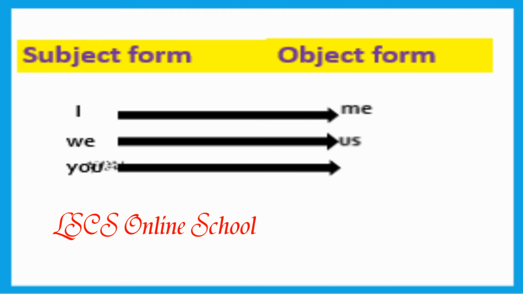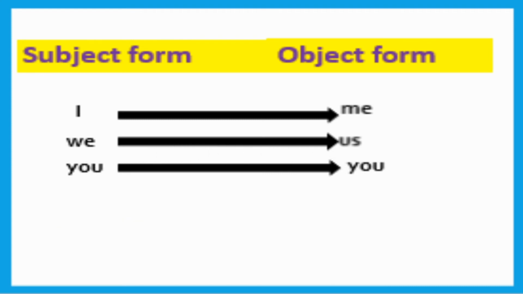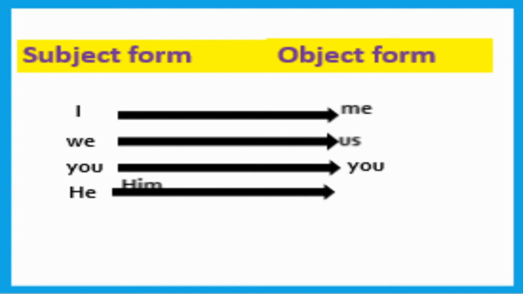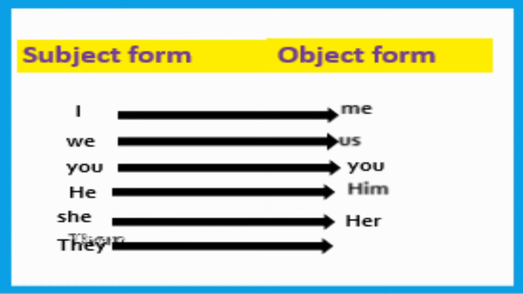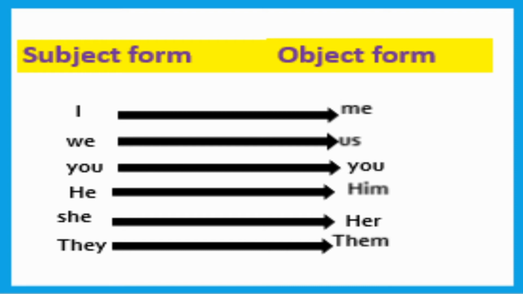When there is you, we use you. When there is he, we use the objective form him. When there is she, her, and when there is they, them. So in this way we can sense, dear students. Just follow carefully. I becomes me, we becomes us, you becomes you, he becomes him, she becomes her, they becomes them.